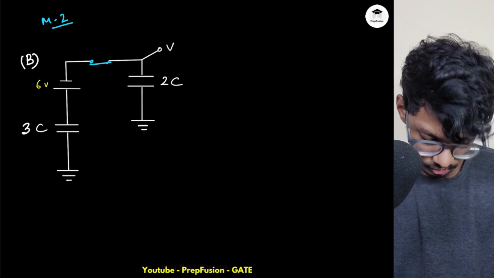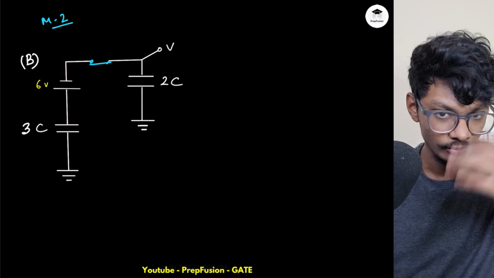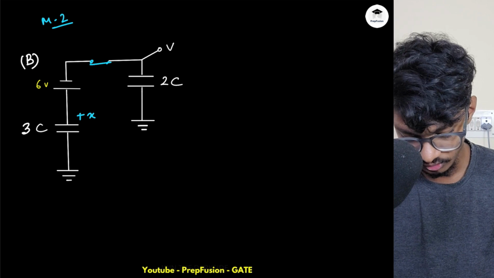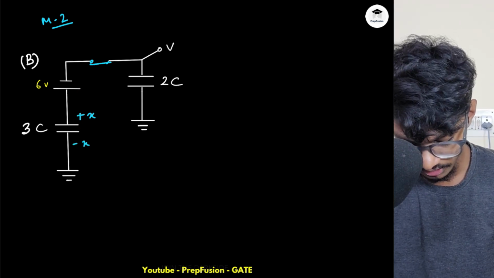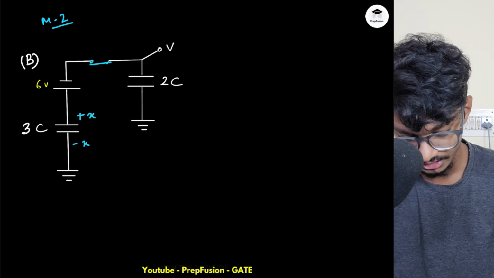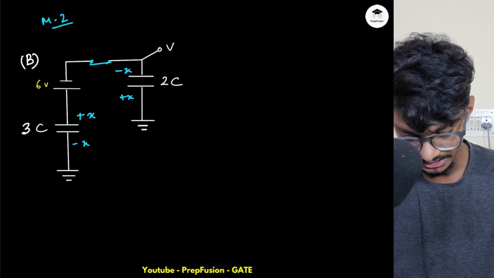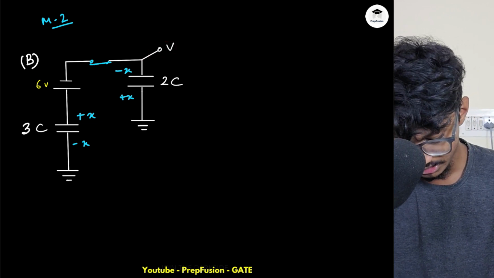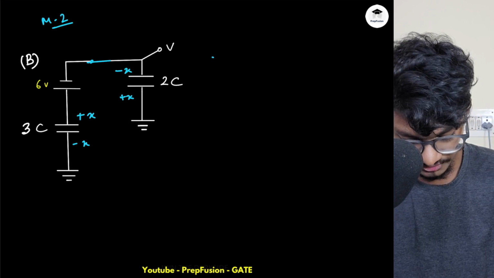what will I get? Again, what will I assume? Some x amount of charge, this voltage source is giving out some x amount of charge throughout the circuit. So plus x and minus x amount of charge will develop, because this charge is flowing into this plate and this charge is flowing out of this plate. So this will be negative. Again, this charge is flowing into this plate. So this will be plus x and minus x. So now I can again simply equate the voltages, right? If I equate the voltages, what will I get? So this will be my V.